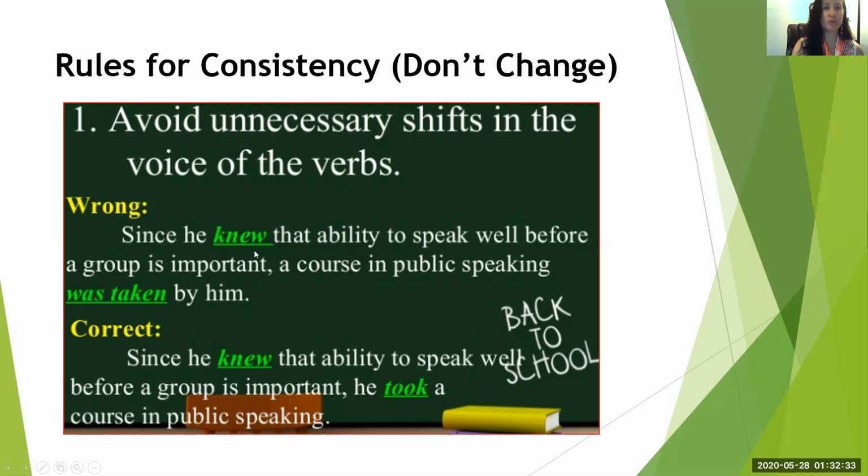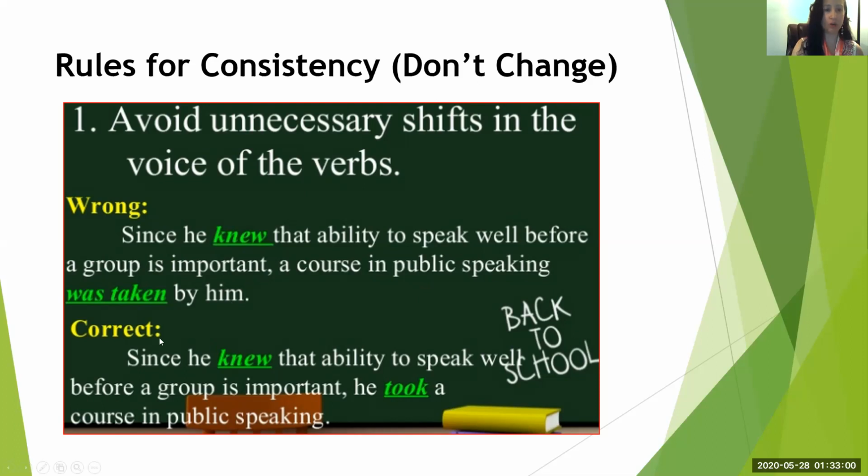Since he knew that ability to speak well before a group is important, a course in public speaking was taken by him. If you notice, the verb knew and was taken. This is an incorrect, a wrong example of verb shift.